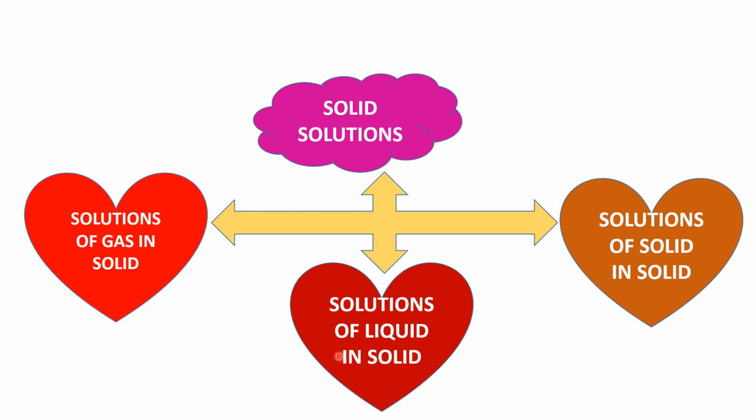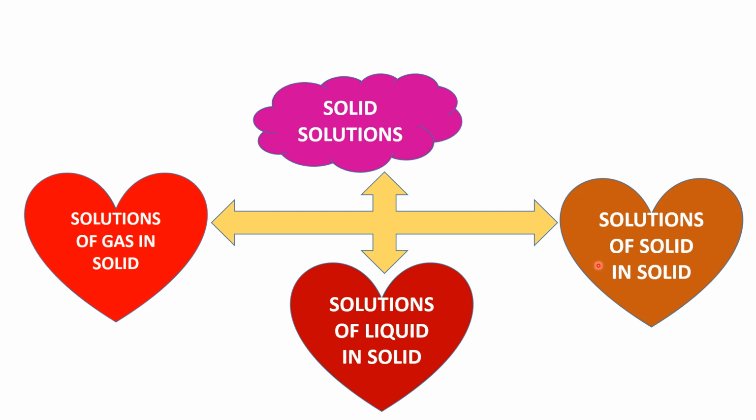Another one is hexane in paraffin wax. Hexane is a liquid and wax is a solid. Another example is polymers containing plasticizers such as phthalate in PVC. Phthalate is a liquid, PVC, polyvinyl chloride, is a solid. These are some examples of liquid in solid solutions.